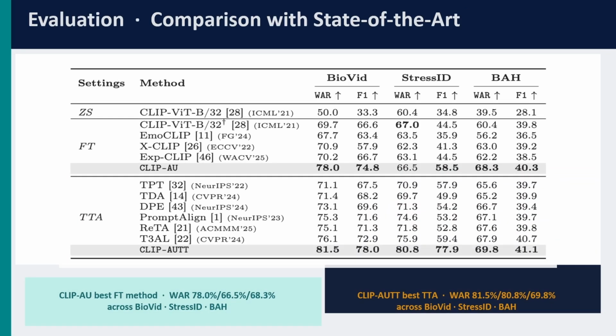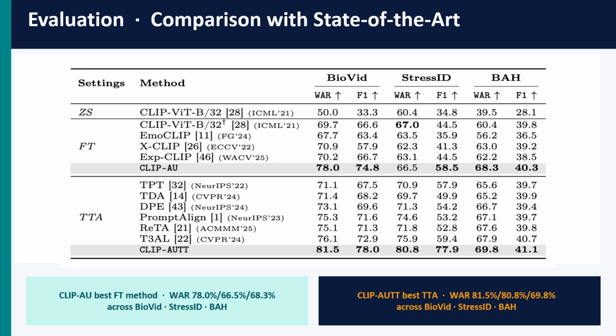Next, we evaluate the method on three fine-grained video datasets: BioVid for pain, StressID for stress, and BAH for ambivalence and hesitation. CLIP-AU is compared with CLIP-based fine-tuned methods for FER, while CLIP-AUTT is compared with test-time adaptation methods.